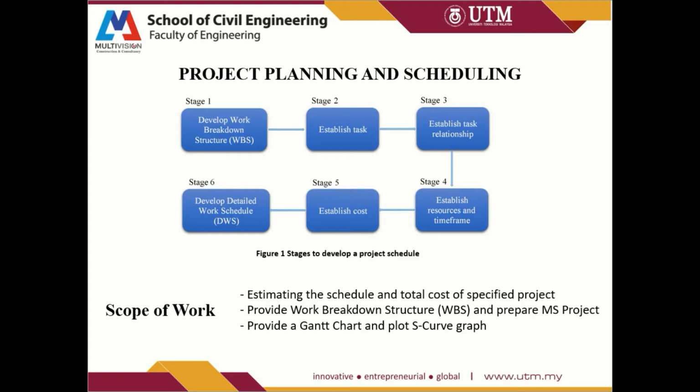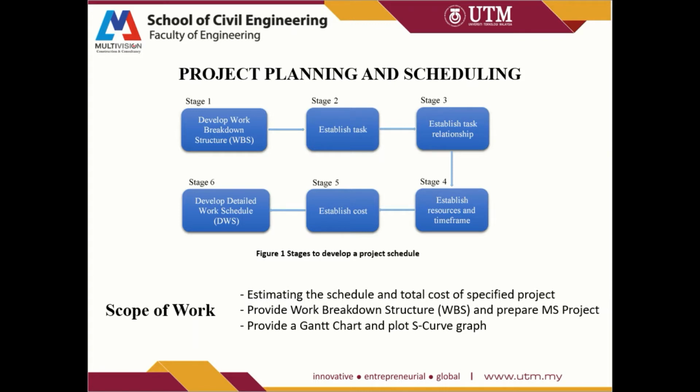Starting from stage 1, which is the preparation of the WBS, work breakdown structure, we identify the tasks and their relationships by preparing MS Project, listing out the resources used, and searching for the productivity rate to calculate the duration and also the cost of the project. Then from there we can identify the critical path, which will be shown later in the slides.